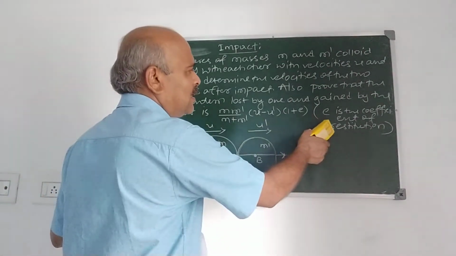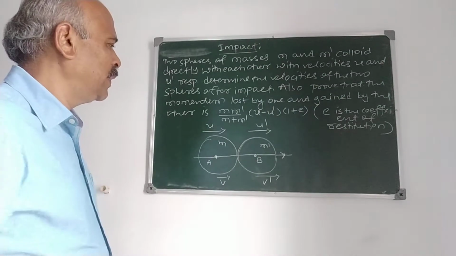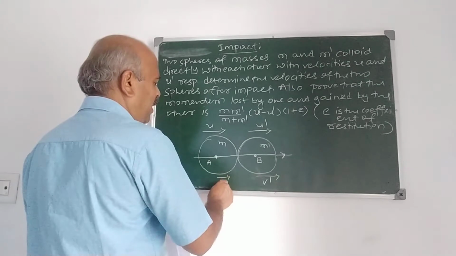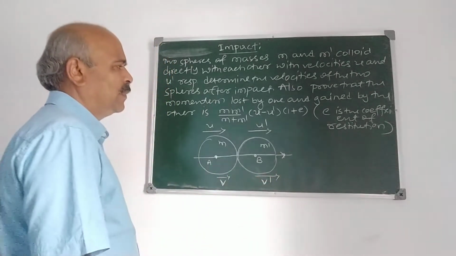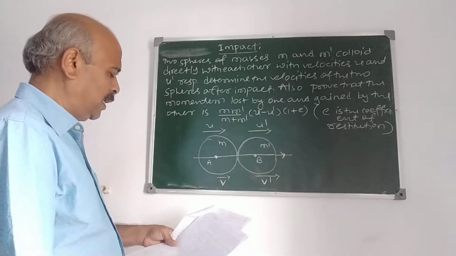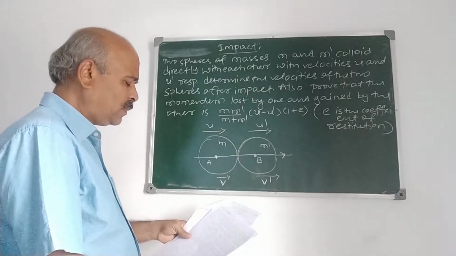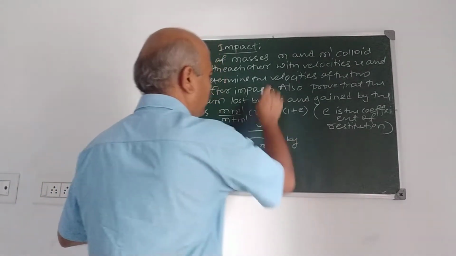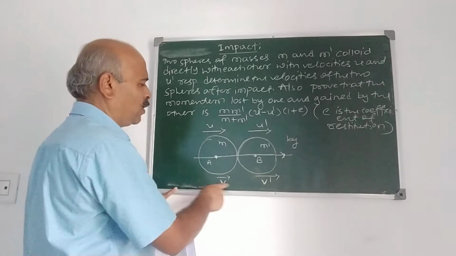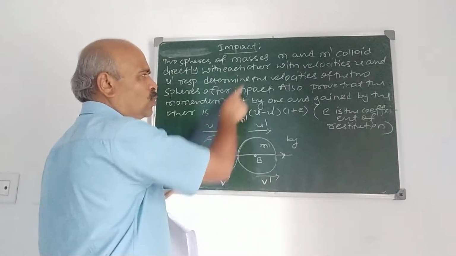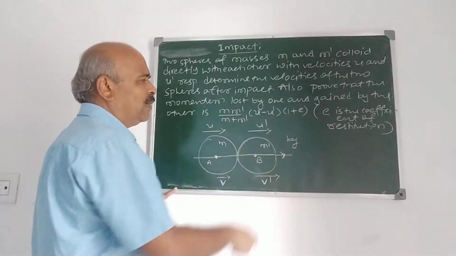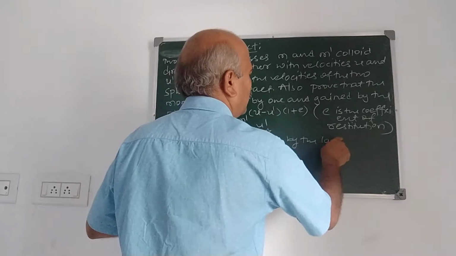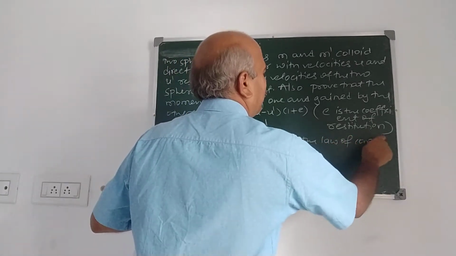What is e here? e is the coefficient of restitution and it lies between 0 and 1. Now I take v and v dash as the velocities after impact. And the first thing is we use the conservation of momentum. First I find out the expression for v and v dash, then I prove this result. Two things are there here. Now by the law of conservation of momentum,